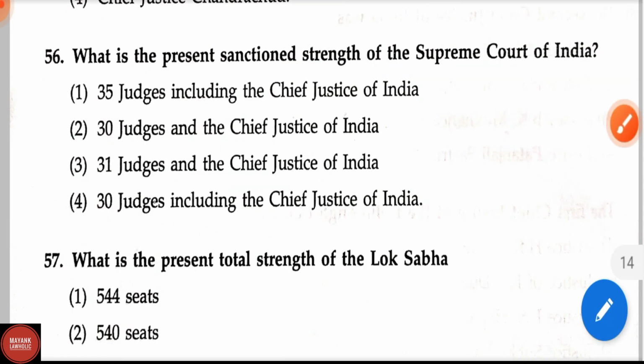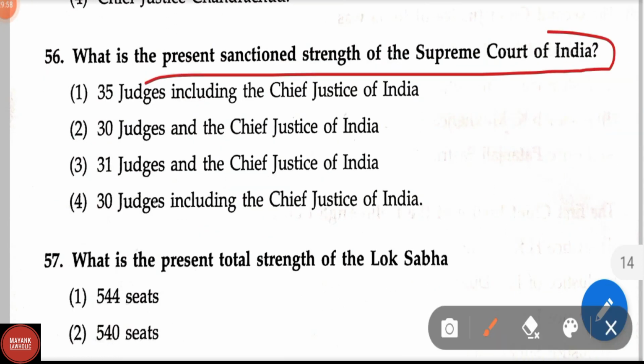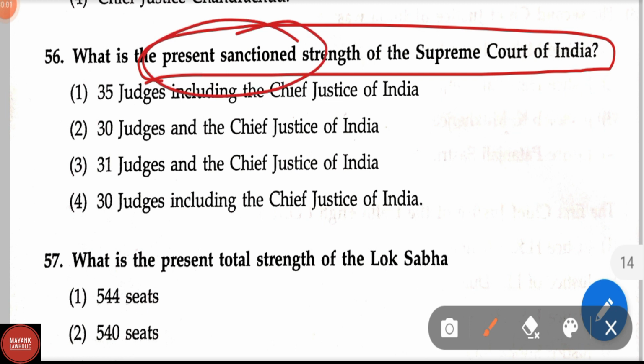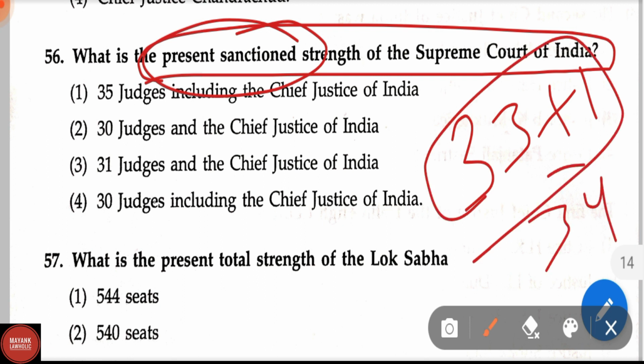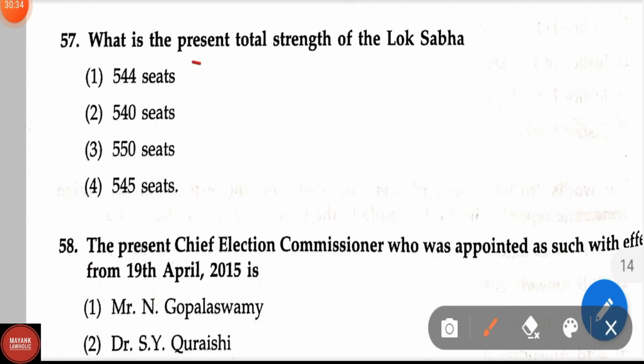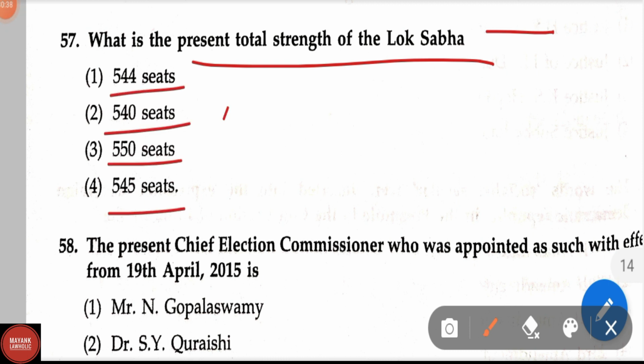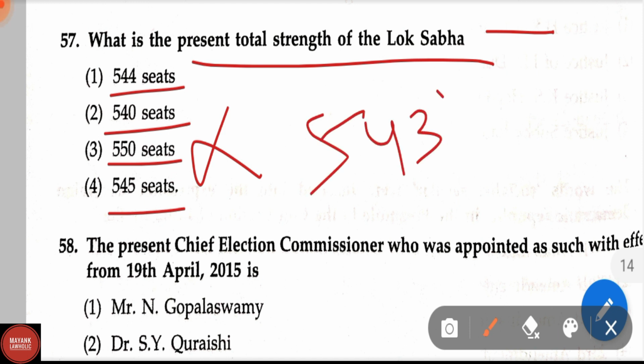Question number 56. What is the present sanction strength of the Supreme Court of India? At present, the present sanction strength of Supreme Court of India judges is 33 plus 1 Chief Justice, that is total 34. Question number 57. What is the present total strength of the Lok Sabha? 544 seats, 540 seats, 550 seats and 545 seats. At present, there are total 543 seats in the House, which are made up by the election of up to 543 elected members at maximum.